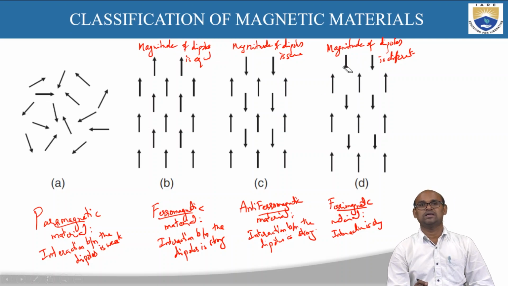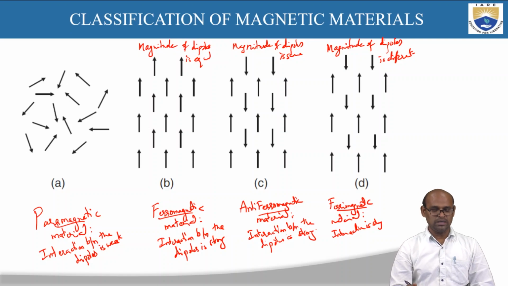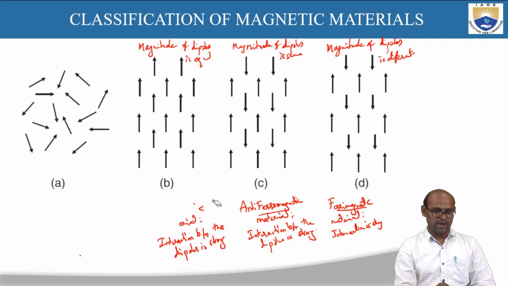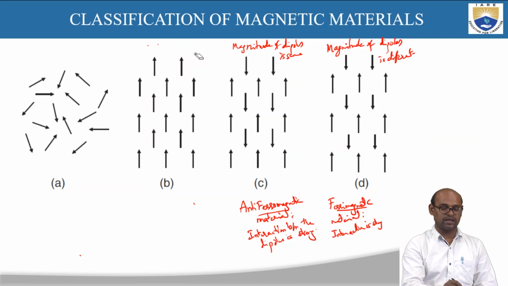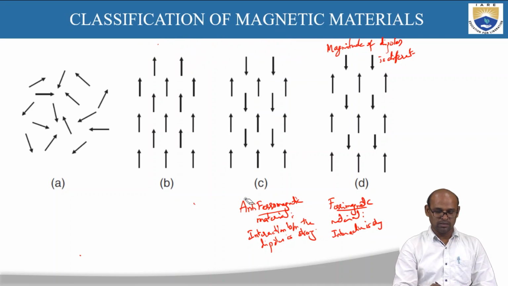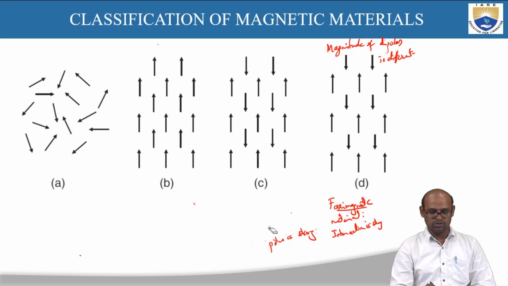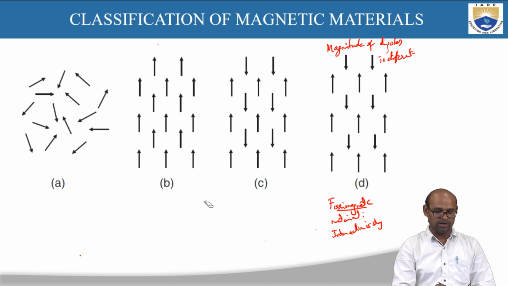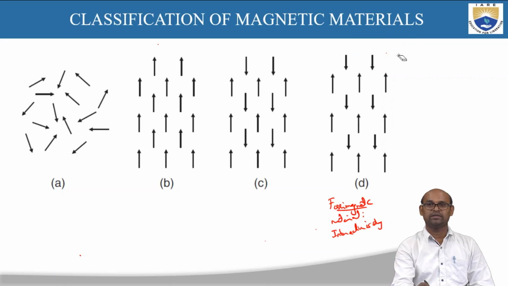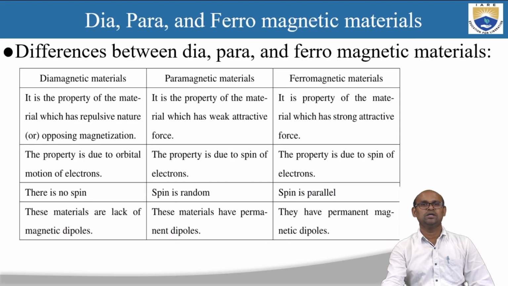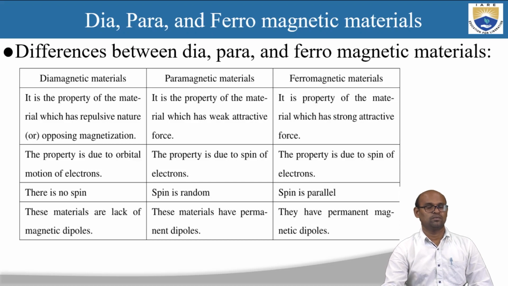So these are the four categories of magnetic materials that come into the second group, materials with permanent magnetic dipoles: paramagnetic material, ferromagnetic material, antiferromagnetic material, and the last one is ferrimagnetic material. So these are the four subgroups that come under materials with permanent magnetic dipoles. So let us look into the differences between these magnetic materials, differences between dia, para, and ferromagnetic materials.